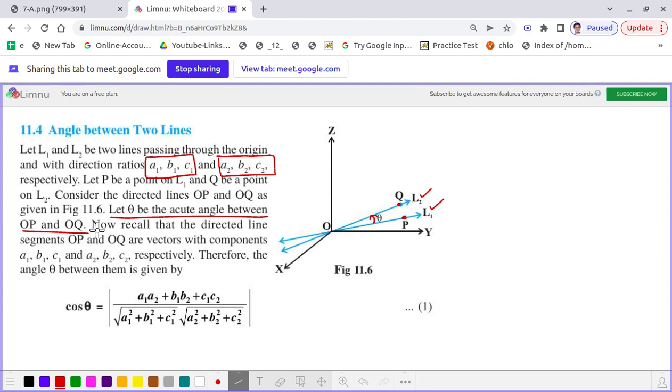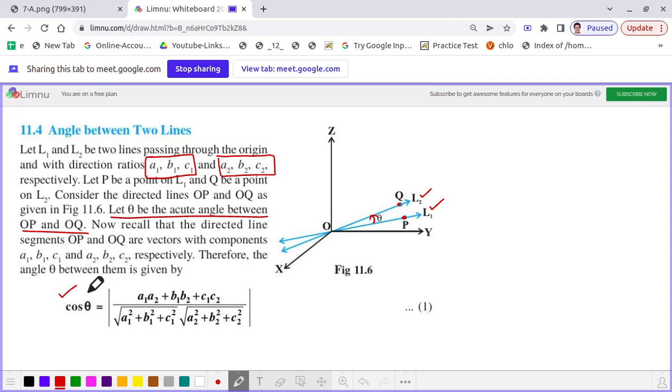Now if you recall what we discussed in earlier classes, if we have two directed lines OP and OQ having components A1, B1, C1 and A2, B2, C2, what will be the value of cos theta? Where theta is the acute angle between these two vectors, it is mod of A1 A2 plus B1 B2 plus C1 C2 divided by square root of A1 square plus B1 square plus C1 square into square root of A2 square plus B2 square plus C2 square. That we have learned from vector algebra.